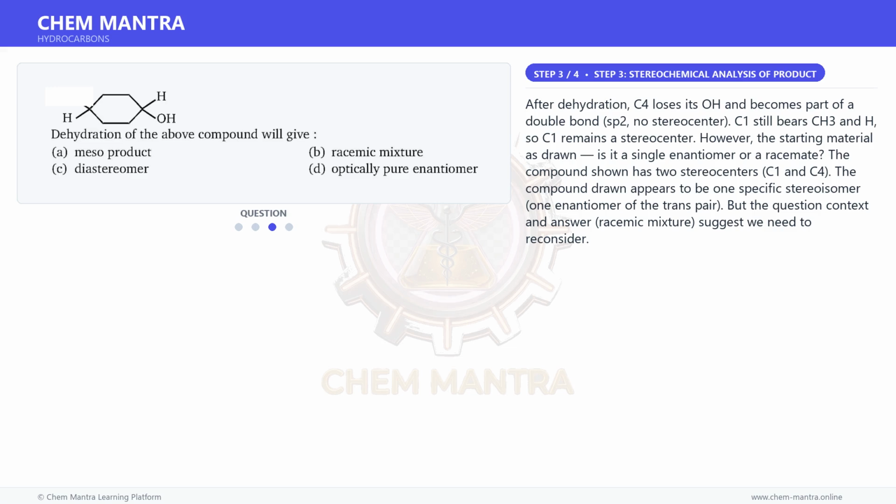Moving on to the next step. After dehydration, C4 loses its OH and becomes part of a double bond, sp2, no stereocenter. C1 still bears CH3 and H, so C1 remains a stereocenter. However, the starting material as drawn, is it a single enantiomer or a racemate? The compound shown has 2 stereocenters, C1 and C4. The compound drawn appears to be one specific stereoisomer, one enantiomer of the trans pair. But the question context and answer, racemic mixture, suggest we need to reconsider.